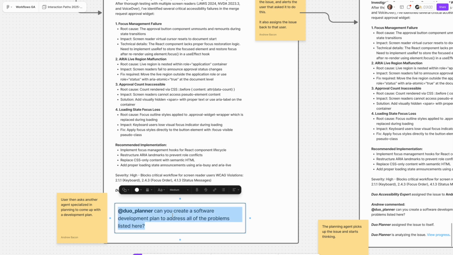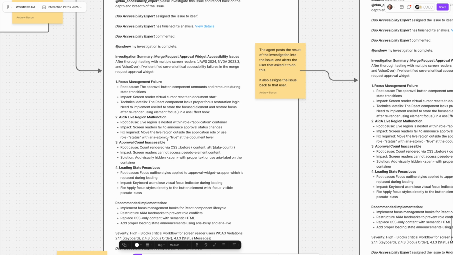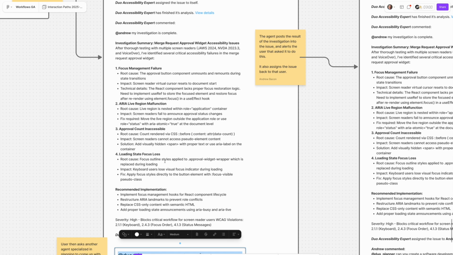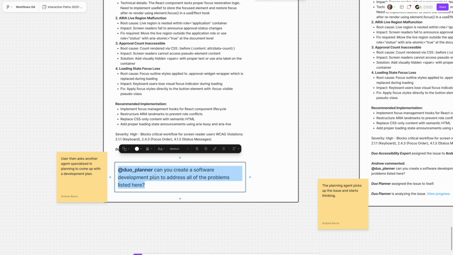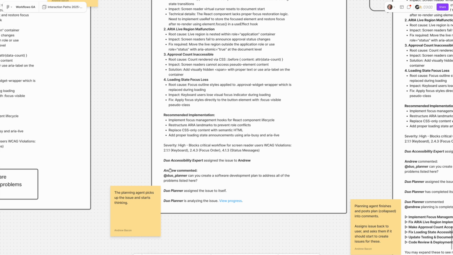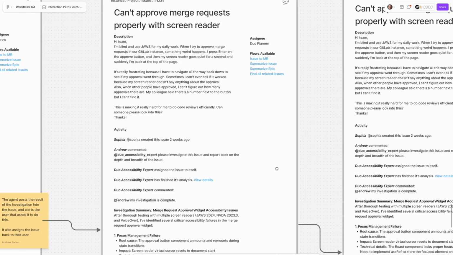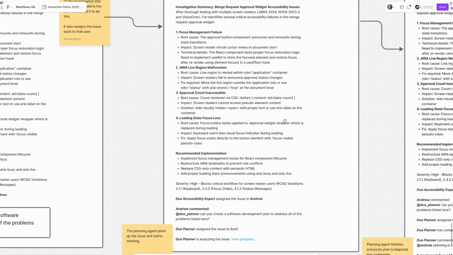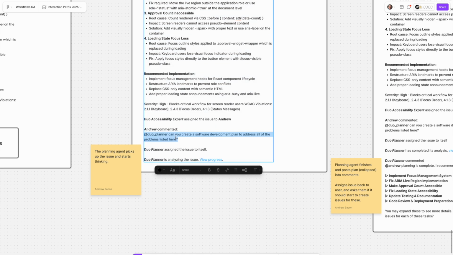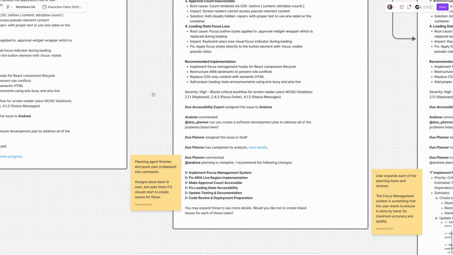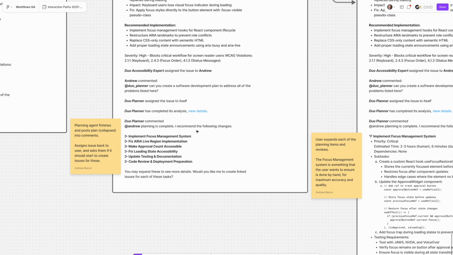So here, I'm asking the planner agent to come up with a development plan. Given this analysis of the root causes of this accessibility issue from the accessibility expert agent, planning agent, can you please come up with a plan for how we can fix this? And so, much like we've seen in the past, the Duo planner agent has picked up the issue. There's posts in here letting everyone know that it's going to assign to that agent, that it's working on the problem, and then it comes back with an idea.